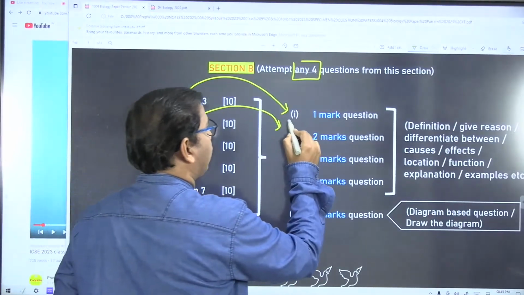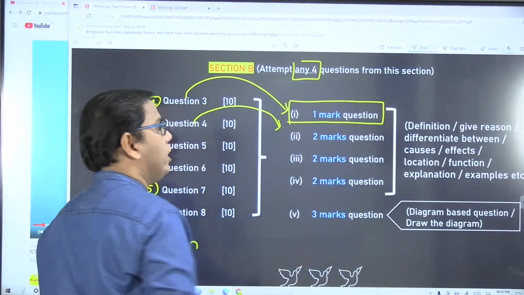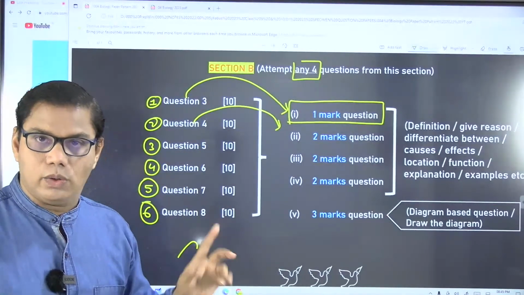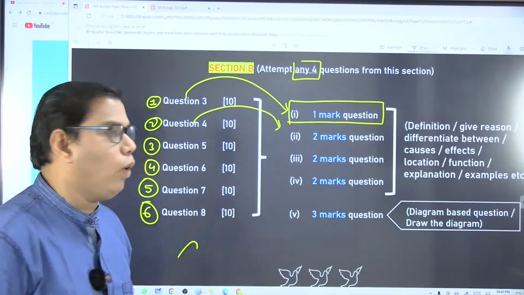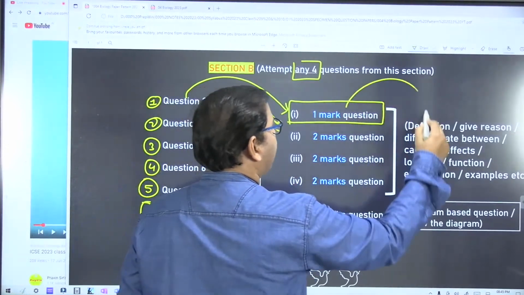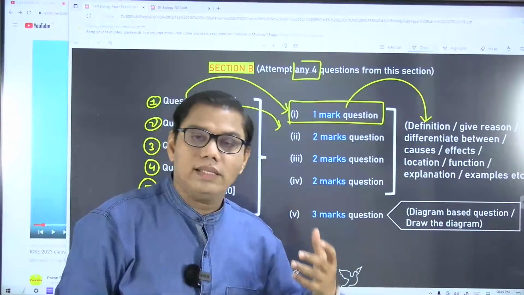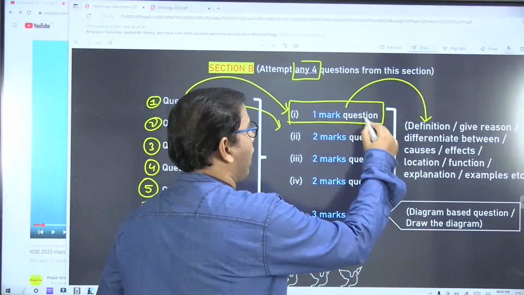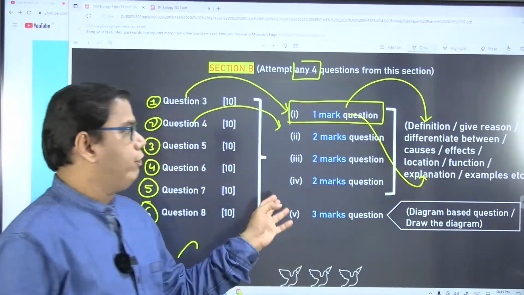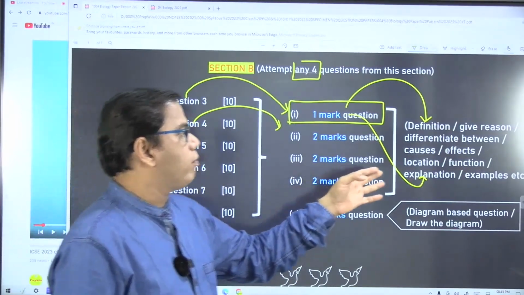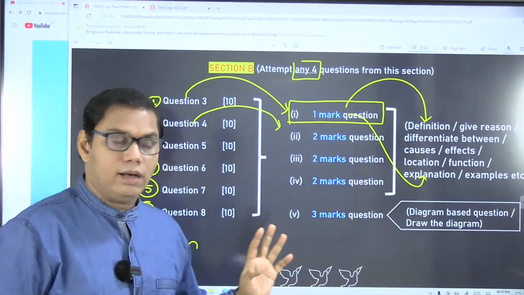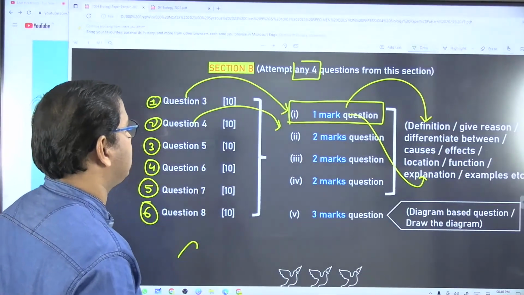You will see that question number one will be for 1 mark each. Question number one will carry only 1 mark, and generally here they might ask you a definition, or the explanation of the term. For 1 mark they may ask you definition or explanation, or maybe location or function, right? Or maybe location and function.